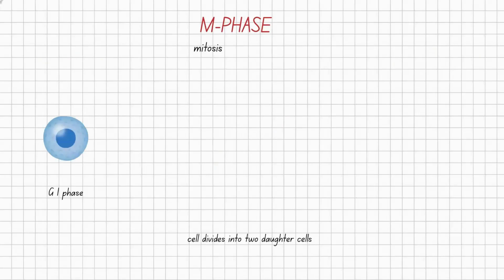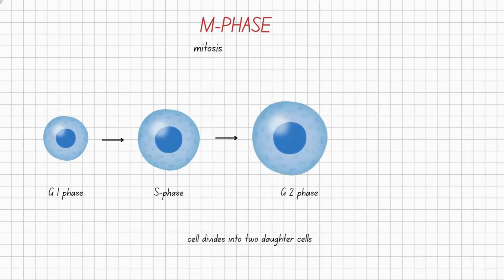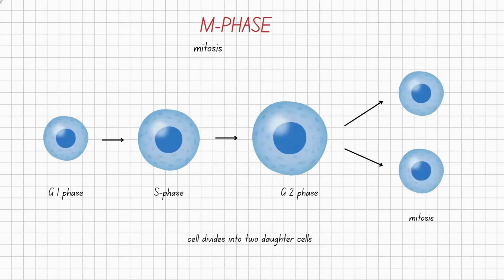For example, this is G1 phase: cell organelles and proteins are formed. In S phase, DNA is synthesized. In G2 phase, the cell is finally ready for its replication into two daughter cells, that is, mitosis.